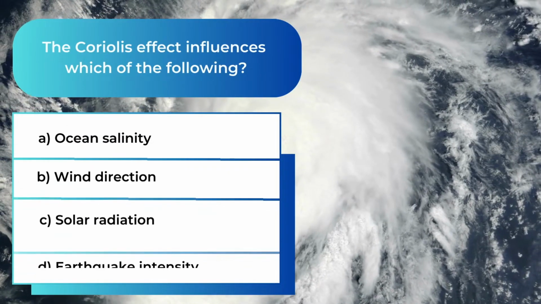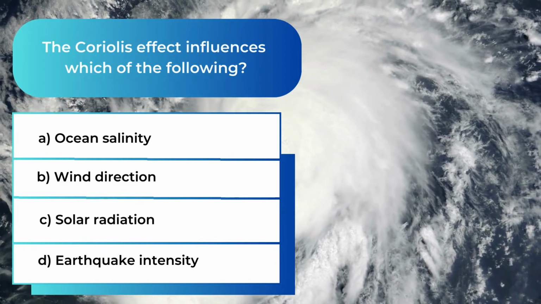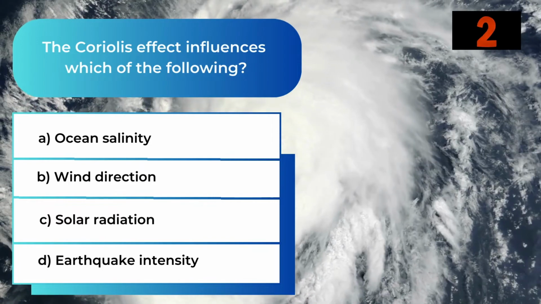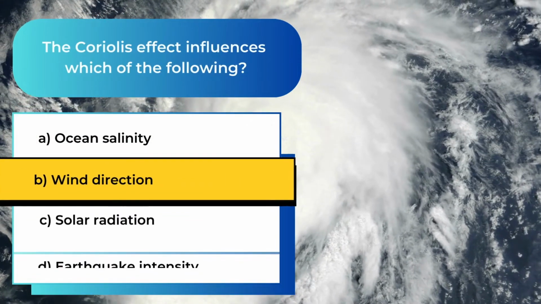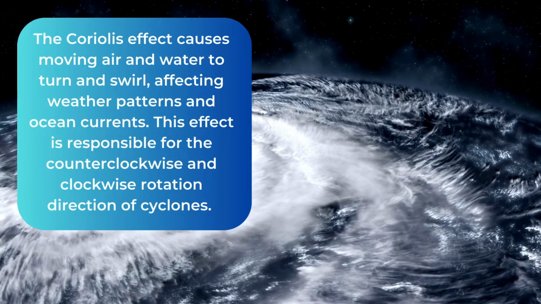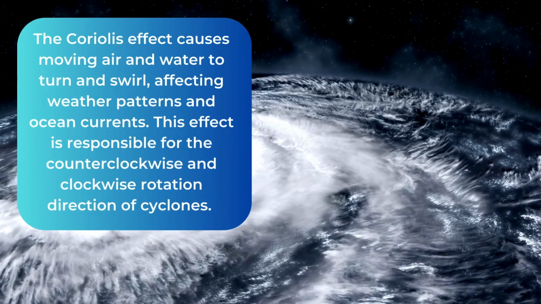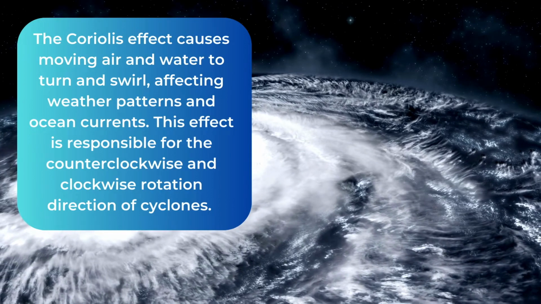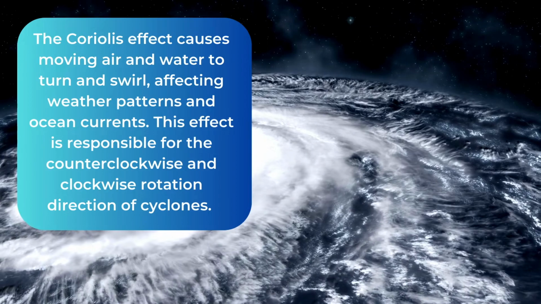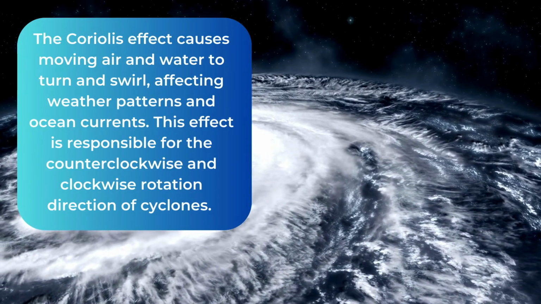The Coriolis effect influences which of the following? The answer is B. Wind direction. The Coriolis effect causes moving air and water to turn and swirl, affecting weather patterns and ocean currents. This effect is responsible for the counterclockwise and clockwise rotation direction of cyclones.